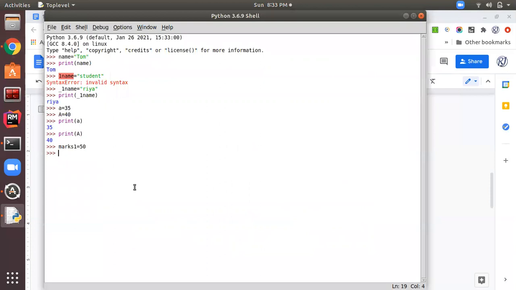If you give a variable as marks percentage equal to 40, it's giving the error. Why? Because we cannot use special characters in the variable name. You cannot use it like this, a dollar equal to 3. It's giving a syntax error because special characters are not allowed in the variable name.